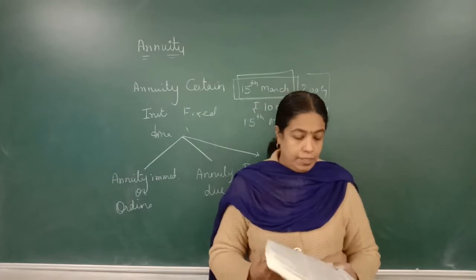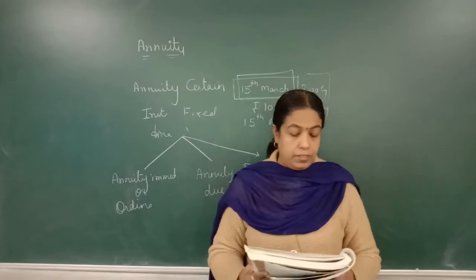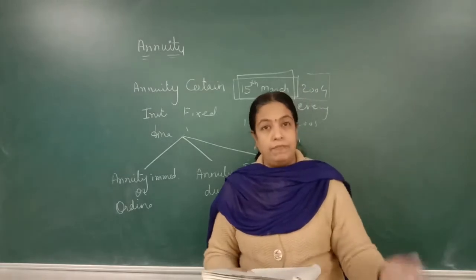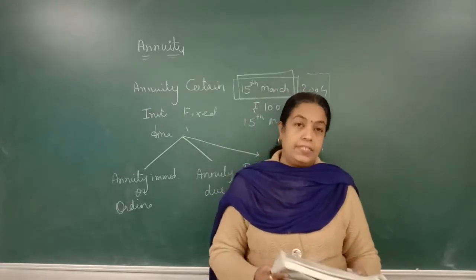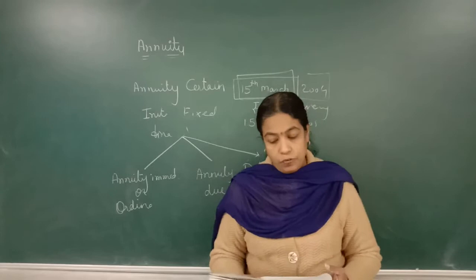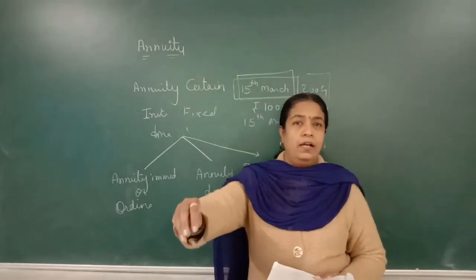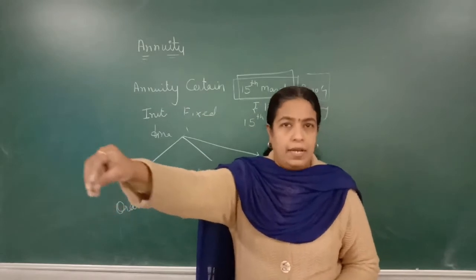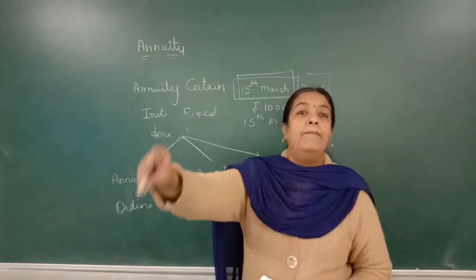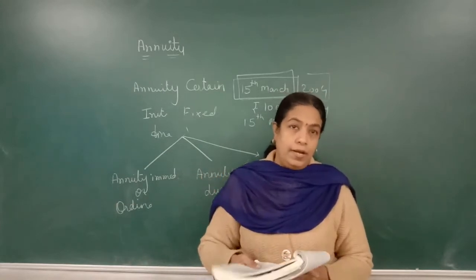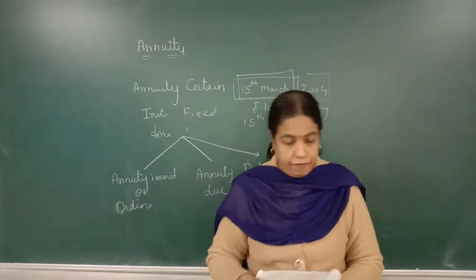If the deposit is allowed to accumulate for a certain period and payments begin after the lapse of that period, it is called deferred annuity. Means what? If the deposit is allowed to accumulate, आपने डिपॉजिट किया, वो जमा होने देना है 1 साल 2 साल, और वो 2 साल कंप्लीट होने के बाद पेमेंट करना है, then it is called deferred annuity.